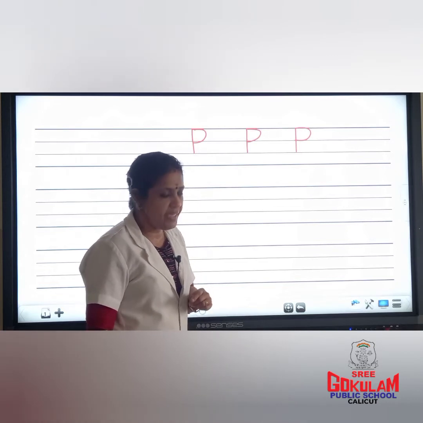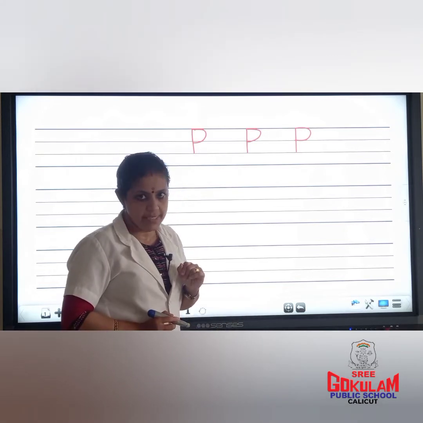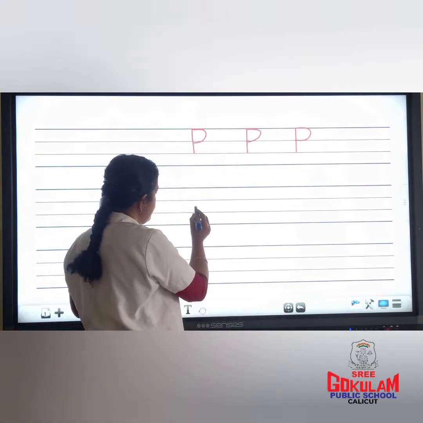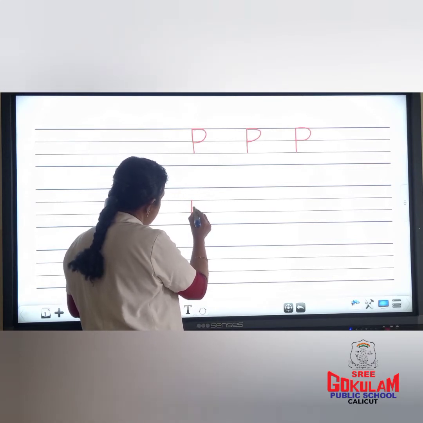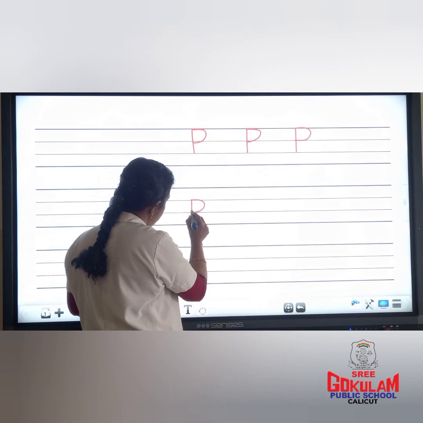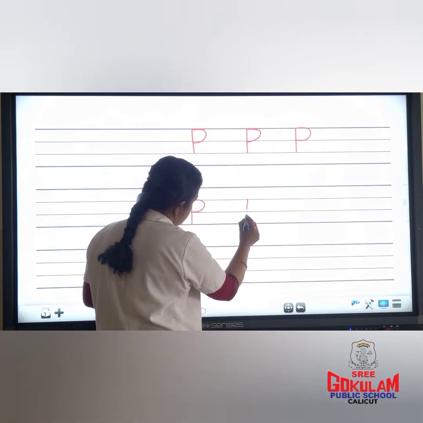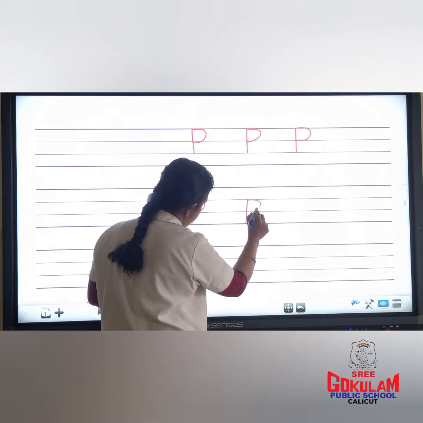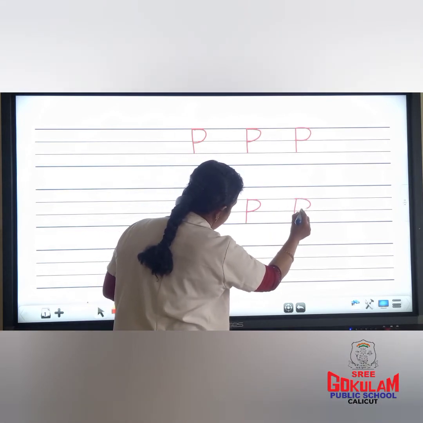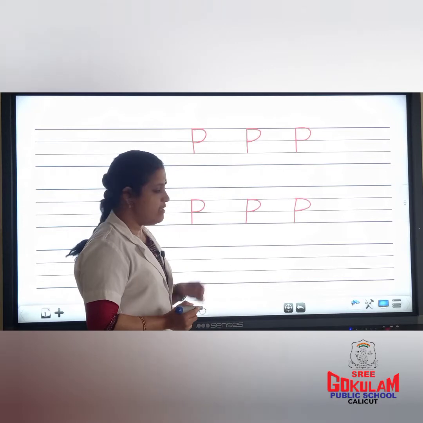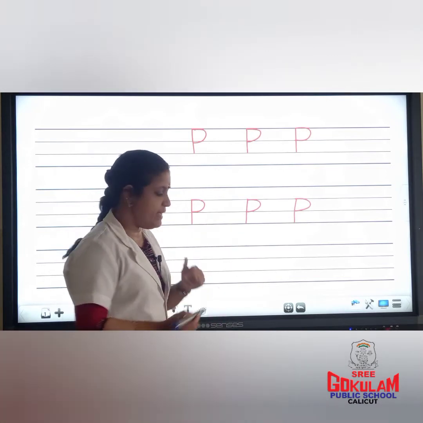Capital letter P. Next, small letter p. Small letter p starts from the second line. Small letter p. Children, which letter is this? Small letter p.